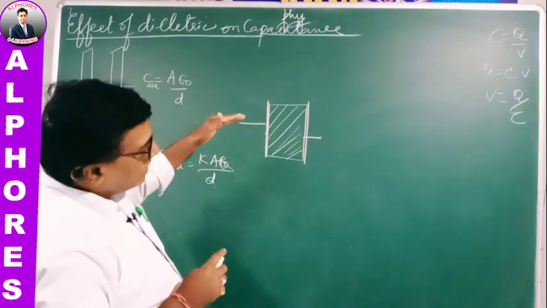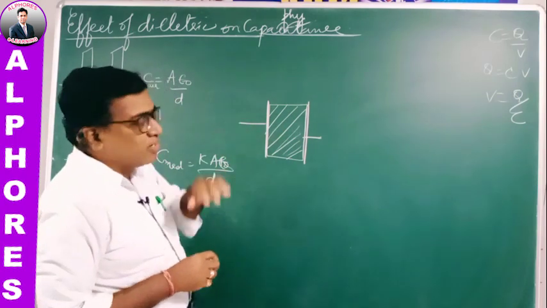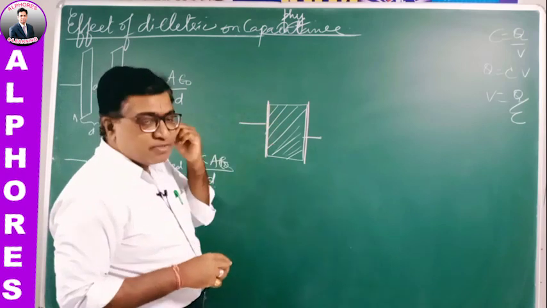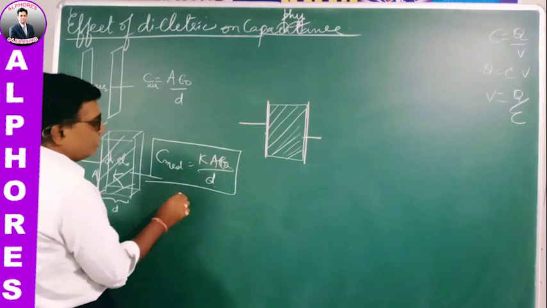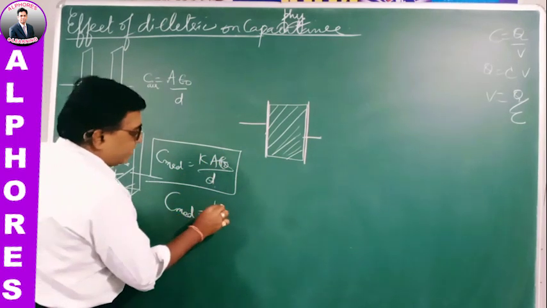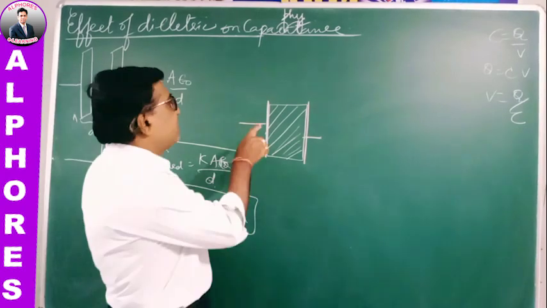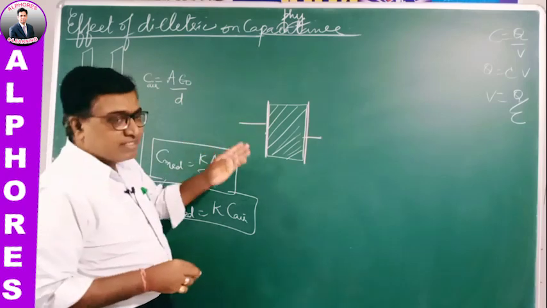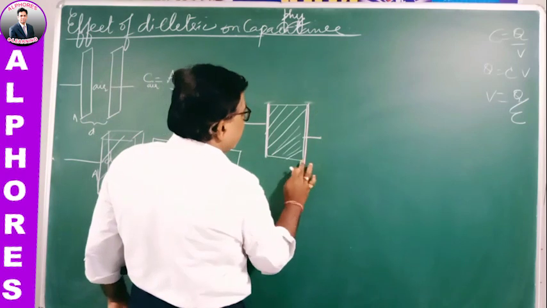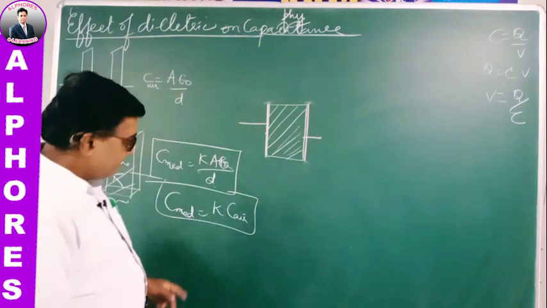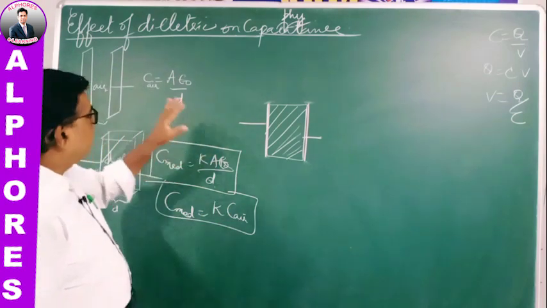If the dielectric completely occupies the total space between the plates, then the capacity is K times the capacity when air is present, Ca. When the complete space is filled with the dielectric, the capacity is K times the capacity with air. That way you can find the capacity.